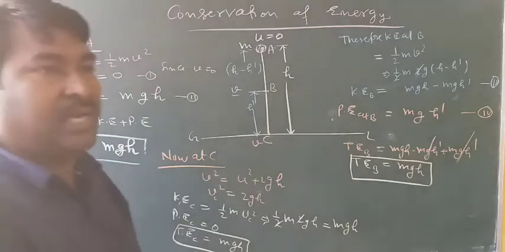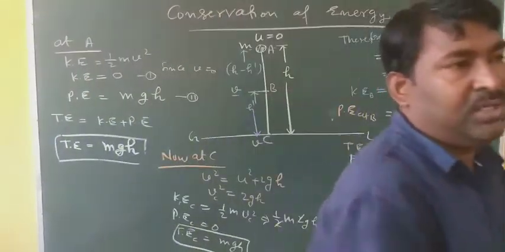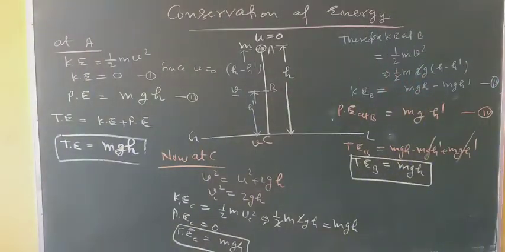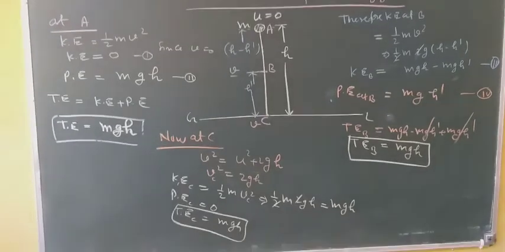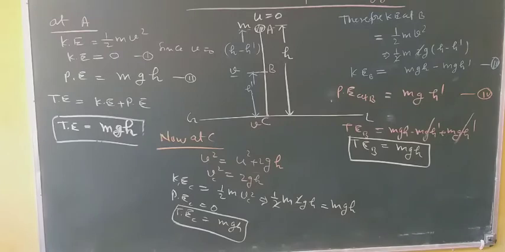Thus it is obvious that the total energy at different points A, B and C, which are at different heights from the ground level, are the same. That's why it is obvious that the total energy remains constant.